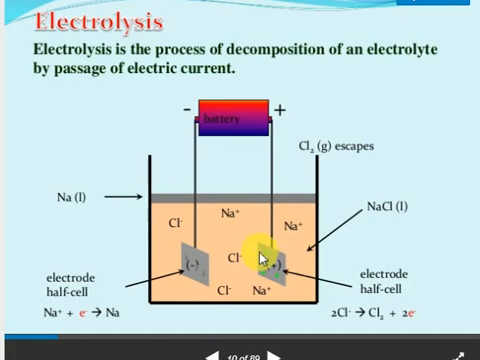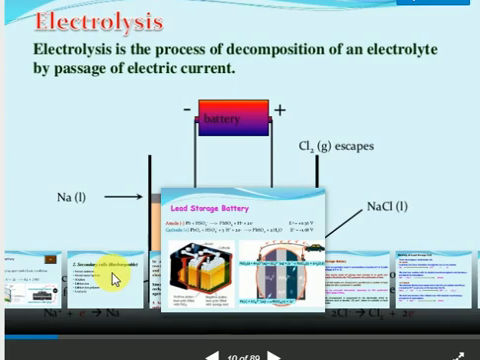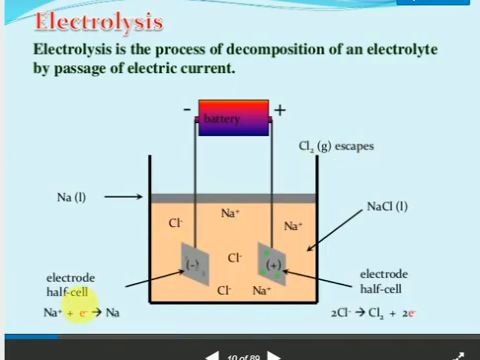So oxidation happens near the anode, reduction happens near the cathode. When Cl− ions come to the electrode, giving electrons, the electrons slowly move from this terminal to the battery. So 2Cl− gives Cl2 gas plus 2 electrons. The Na+ ion gains an electron to form solid sodium.